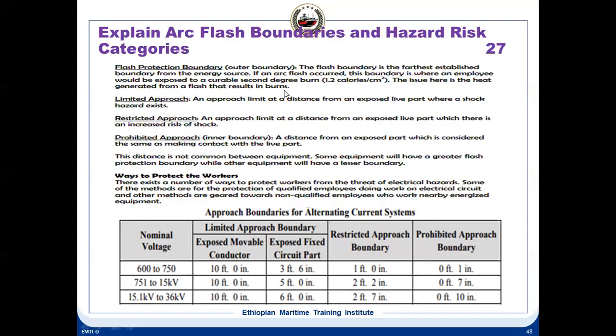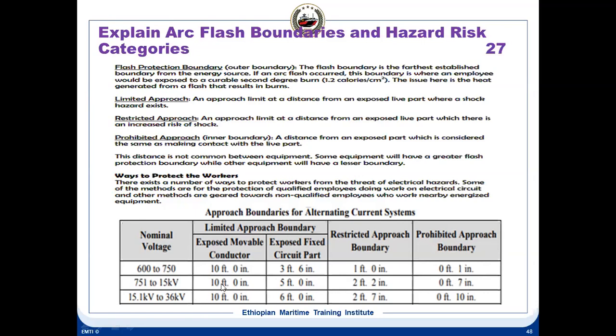So what is the distance for this? That we will see here. Next comes the limited approach boundary, an approach limit at a distance from exposed live parts where a shock hazard exists. If you look at this voltage here, 751 V to 15 kV, that means 6,600 V, let's say, an exposed movable conductor will be 10 feet 0 inches. An exposed fixed conductor will be 5 feet. The restricted approach boundary will be 2 feet. Prohibited is 0 feet 7 inches.